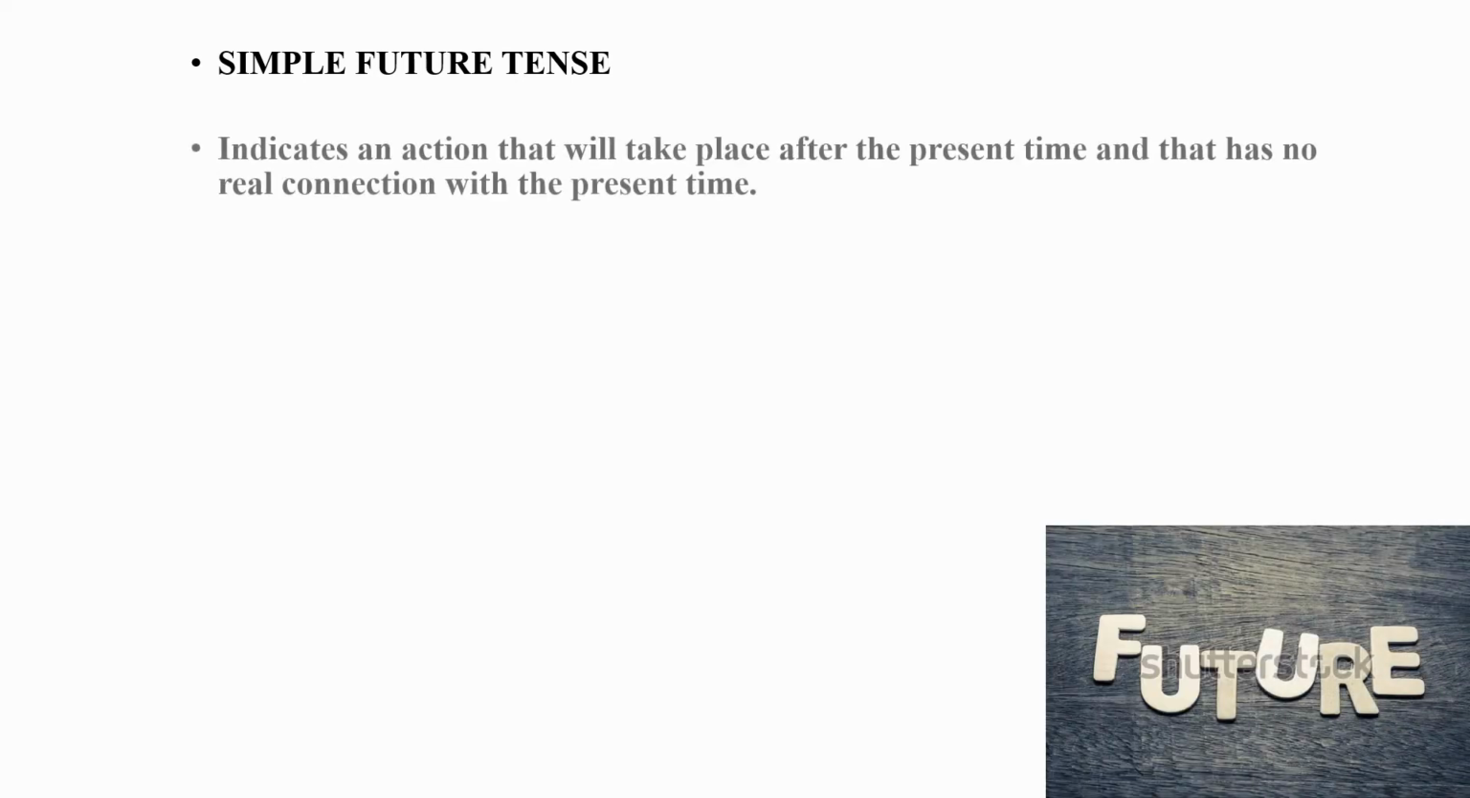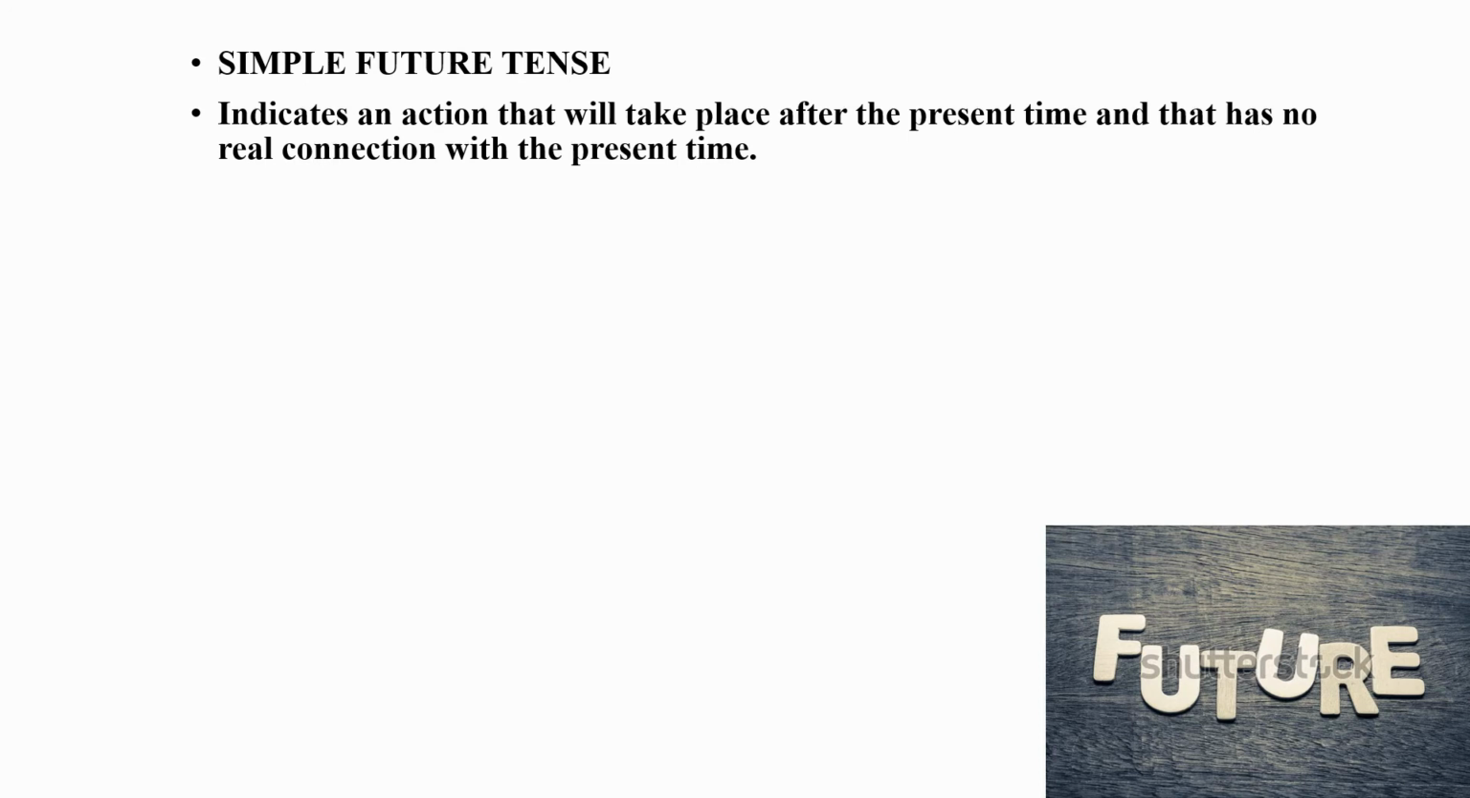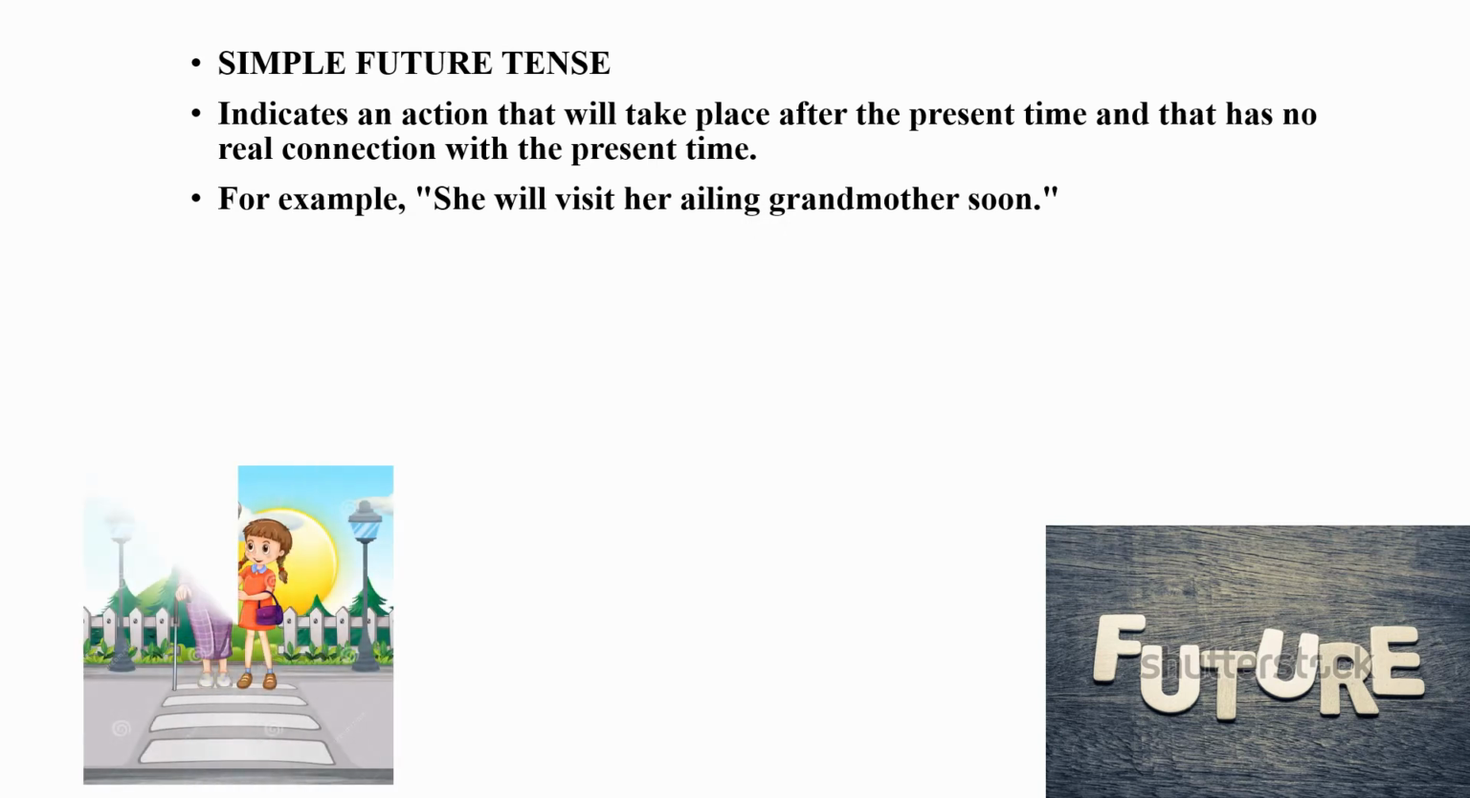So now let us learn about simple future tense. The simple future tense expresses an action that will take place in the future. It indicates an action that will take place after the present time, and it has no real connection with the present time. For example, she will visit her ailing grandmother soon. Soon means in the future she will be visiting her ailing grandmother.